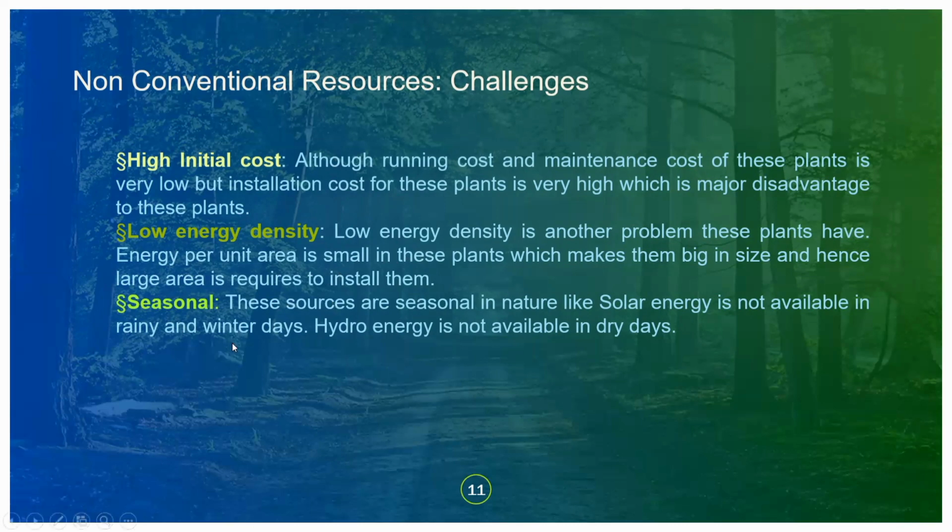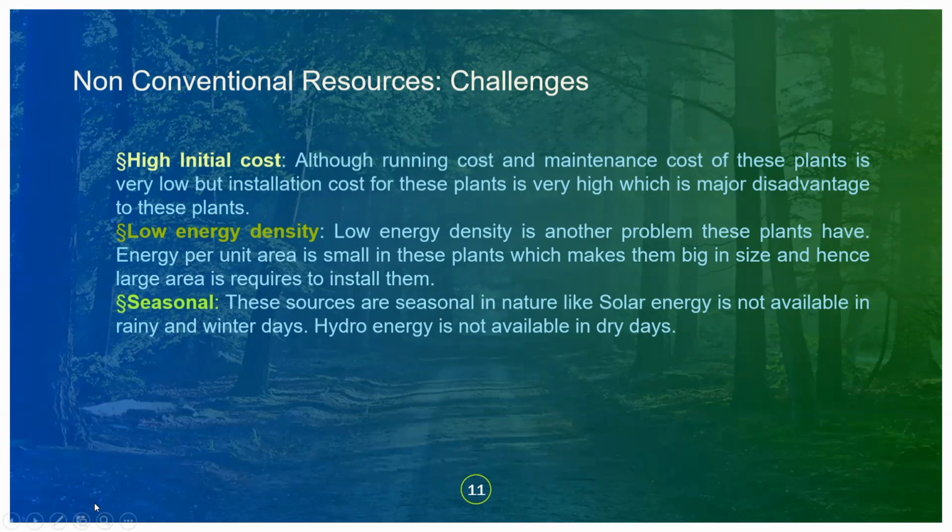So these are the challenges that we have to face, and we have to overcome the problem and find a solution for this. In today's video we have seen the non-conventional energy sources and a few of their resources like wind energy, tidal energy, biomass energy, how they are developed, and a few of the challenges and advantages. We have even seen conventional and non-conventional sources. Basically, non-conventional are the renewable energy sources which can be recycled and renewed.